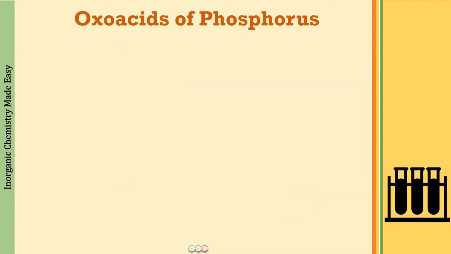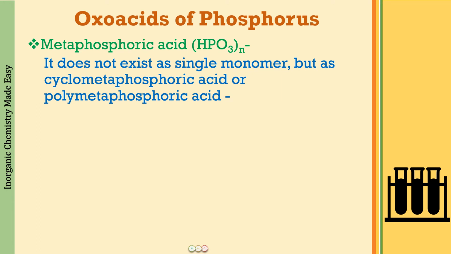So there is one more structure that is left in all these oxo acids of phosphorus, and that is going to be metaphosphoric acid. We are not going to talk more about that because that is not given in the curriculum for class 11th and 12th. Alright, so metaphosphoric acid, if you all remember, was H3PO4, phosphoric acid, minus 1 water molecule. So what you get is HPO3, right?